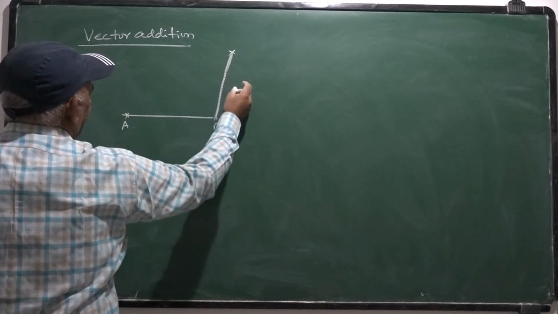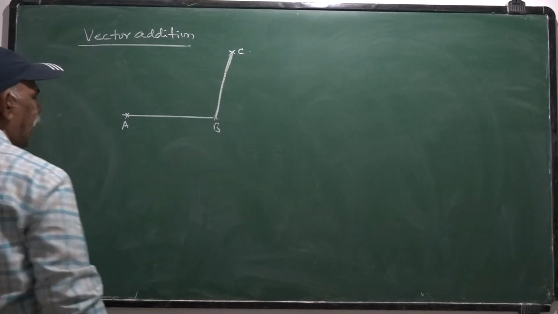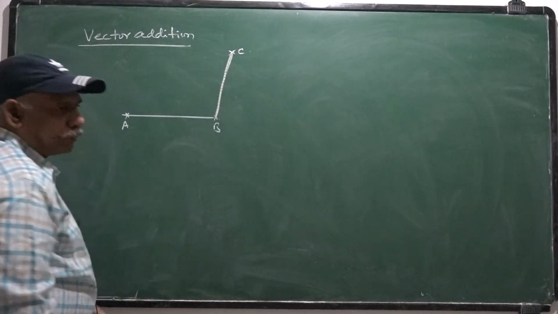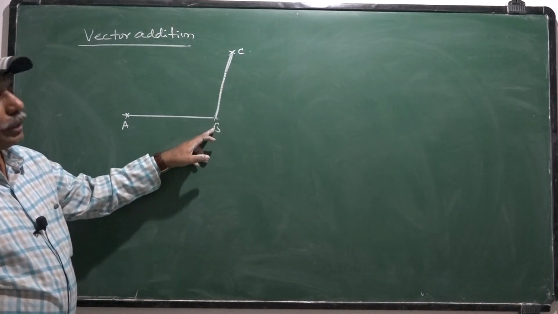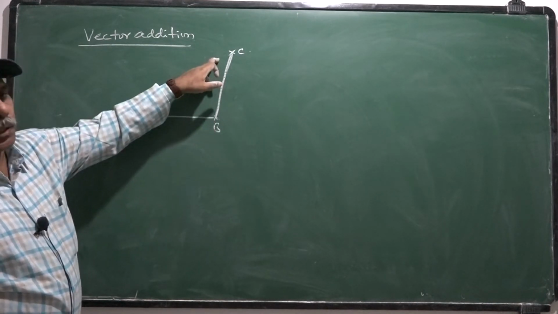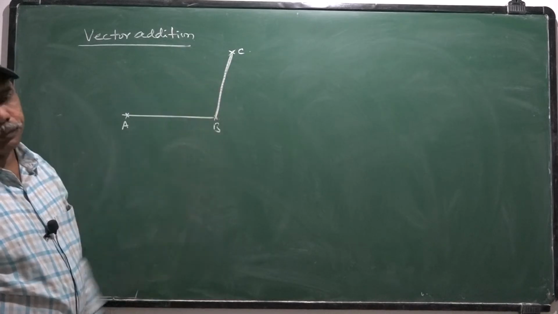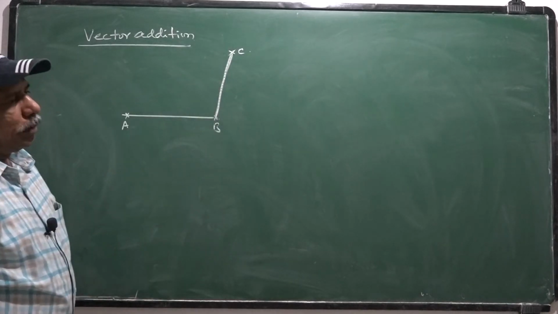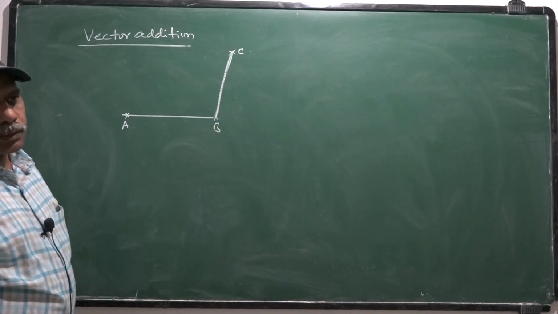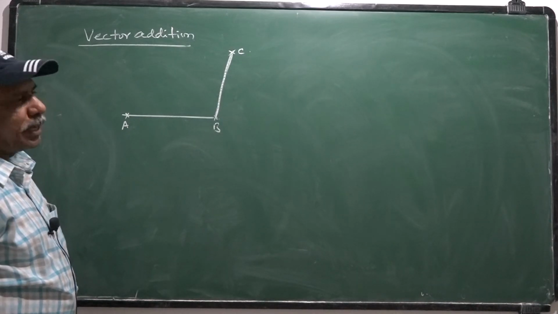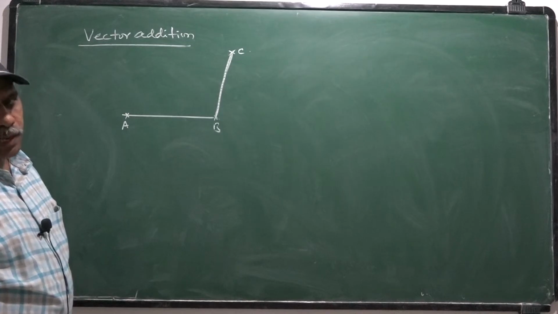A man starts from the point A and reaches B, and then he turns towards C and reaches C. Now a question arises: what displacement happened in this case?